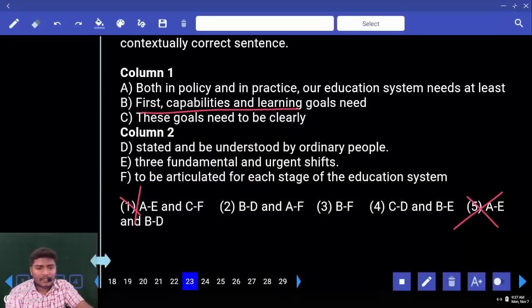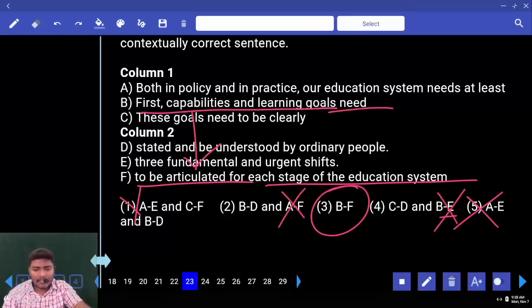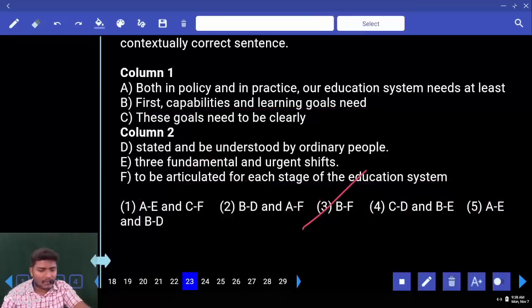First, capabilities and learning goals need to be articulated for each stage of the education system. Where is that pair? Tell me. That comes with the BF. Do we have any only C options here? AF is out here. Check for this. B we have already eliminated. CD also cannot be used. Your answer is only the third one.